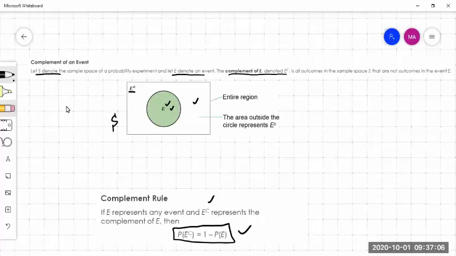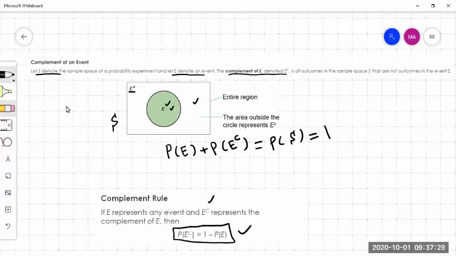Because in this figure, the probability of E plus the probability of E complement together should equal the probability of the entire sample space, because E and E complement together make the sample space, and the probability of the sample space is always 1. So the probability of E complement equals 1 minus the probability of E.